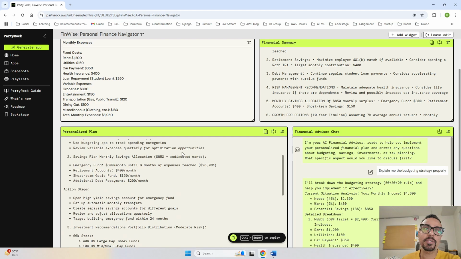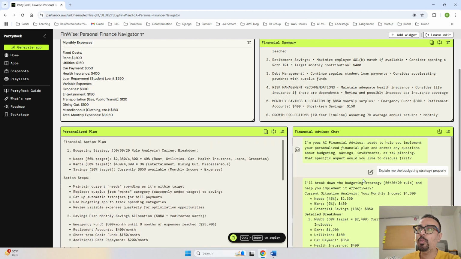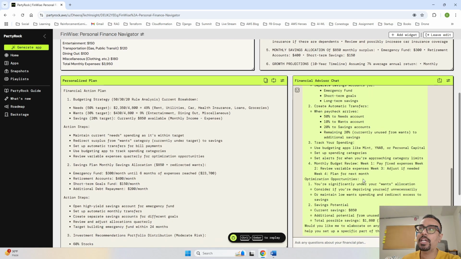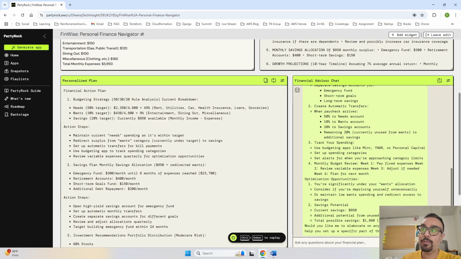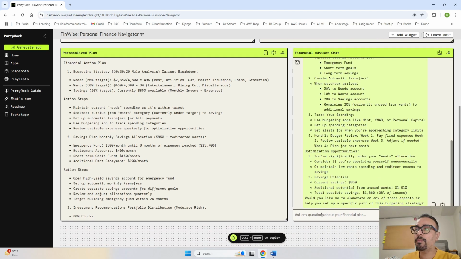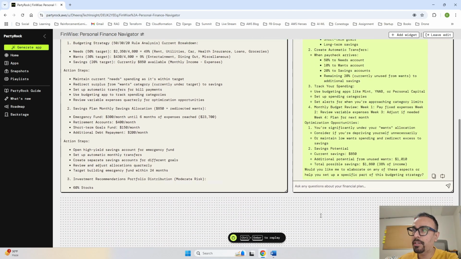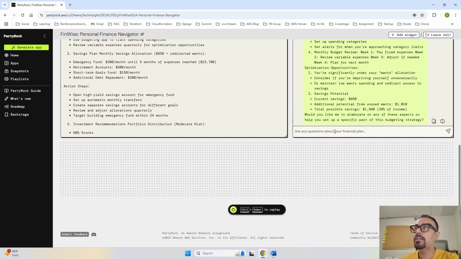And if you don't understand the personalized plan which has been provided, you can ask the financial advisor chat over here, that is a chatbot, that I am not understanding the specific financial action plan that you have provided. Can you explain it in detail? So right now the details have been provided over here. And if you still don't understand this detail, you can say, provide me the explanation in short.